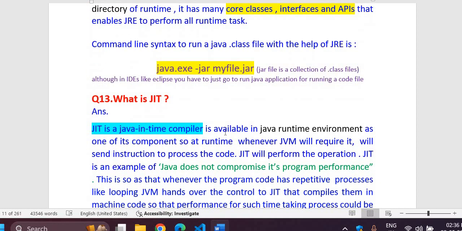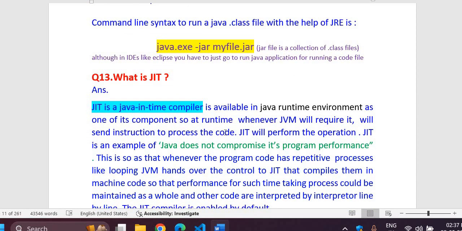Now, one more thing. I said Java does not compromise with performance and speed. JIT is responsible for this. Java uses both an interpreter and a compiler. The interpreter is used for line by line execution wherever the code is quite simple and straightforward, and wherever your code is repetitive and complex, JIT will automatically be called by your runtime environment, and as it is a compiler, it will execute your code with very high speed.